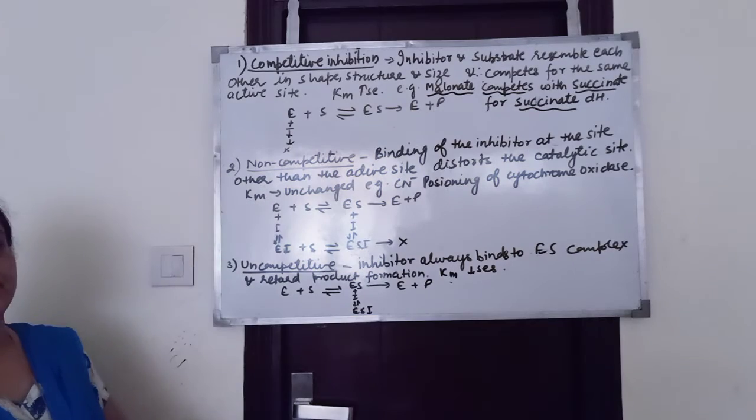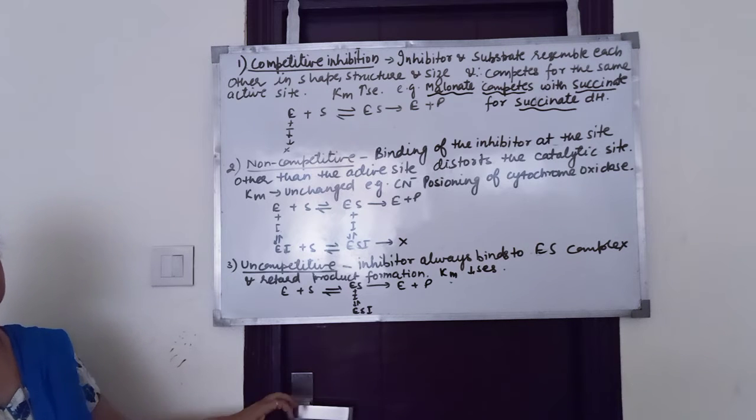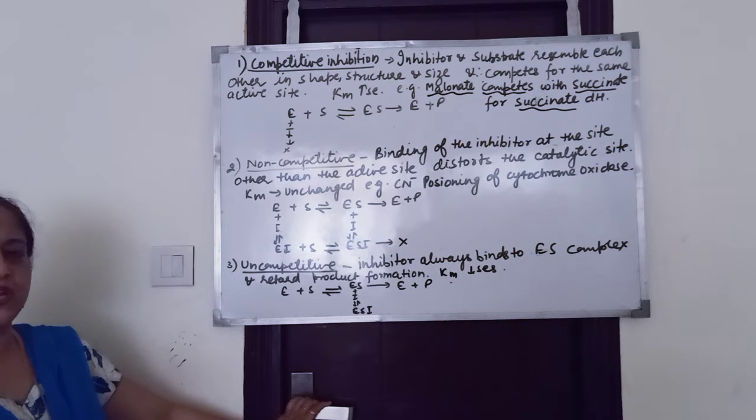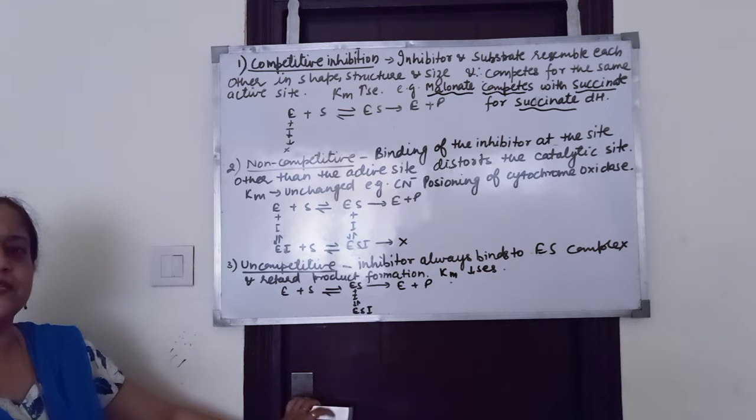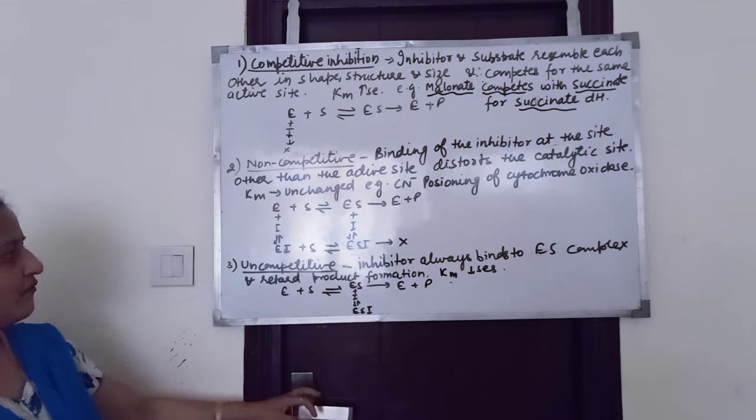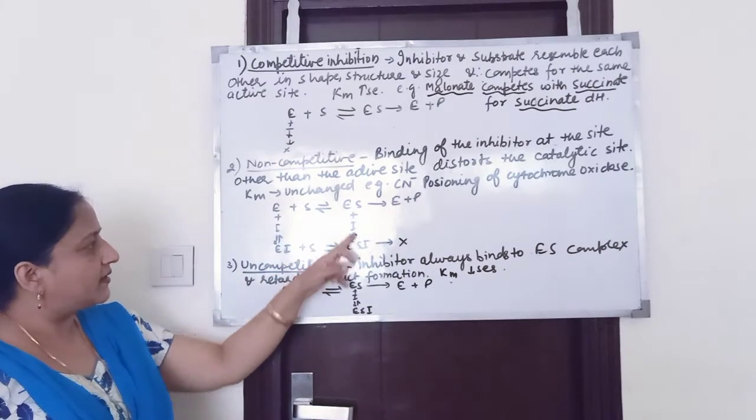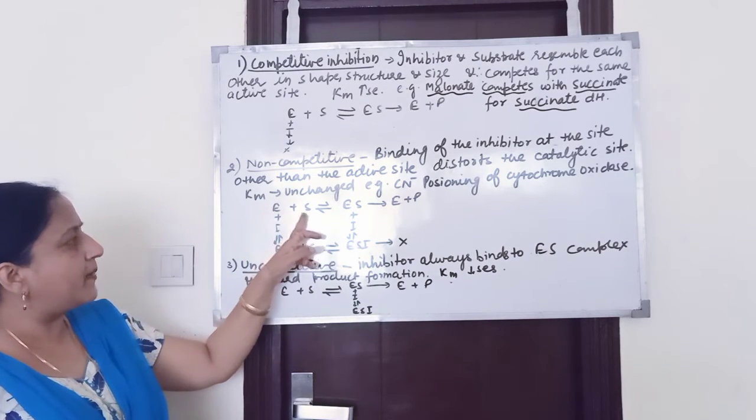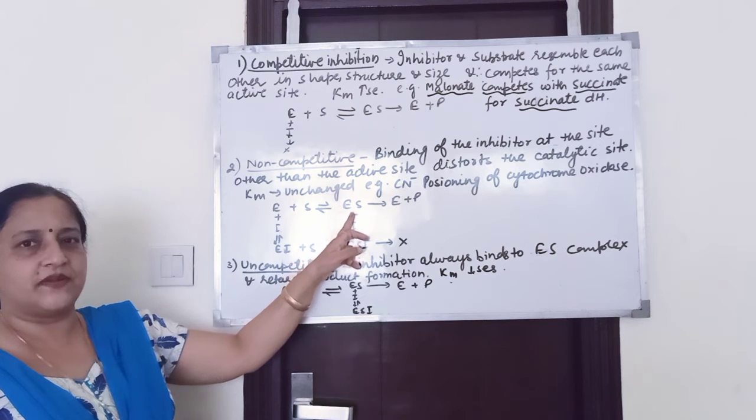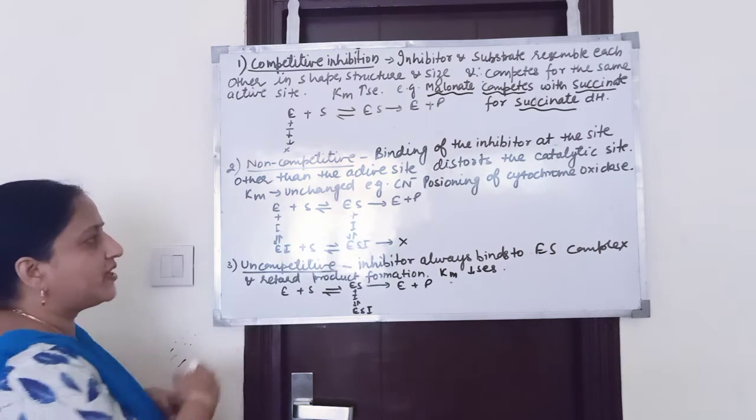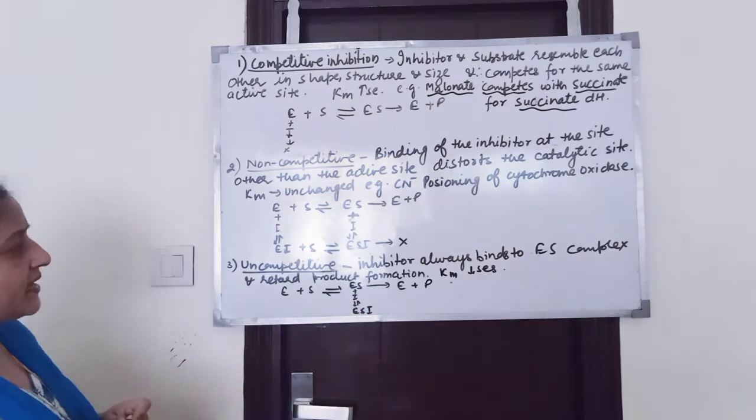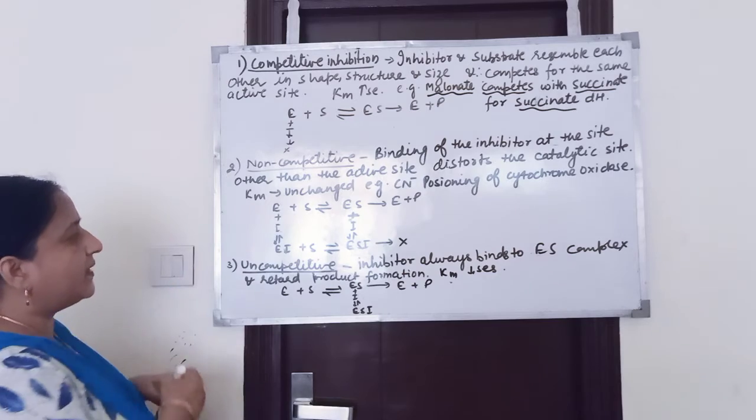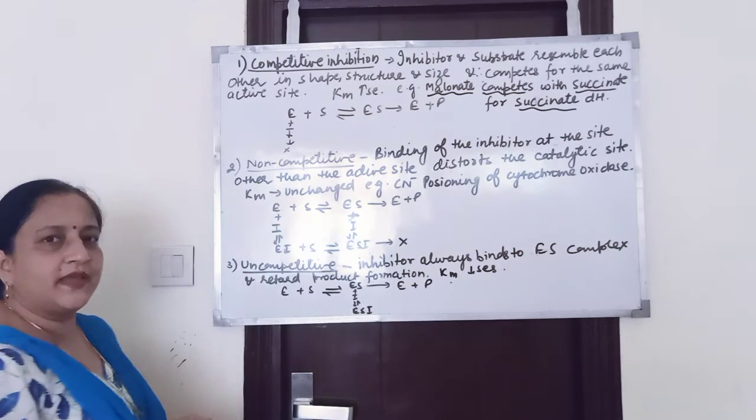Next is non-competitive inhibition. As the name indicates, there is no competition between the substrate and the inhibitor. Both substrate and inhibitor bind to different sites. They have different sites on the enzyme for their binding. I have shown this in the pictorial representation. Enzyme binds to the substrate, then an enzyme substrate complex will be formed, and this enzyme substrate complex can change into enzyme plus product. But if the enzyme binds to the inhibitor, then an enzyme inhibitor complex will be formed.